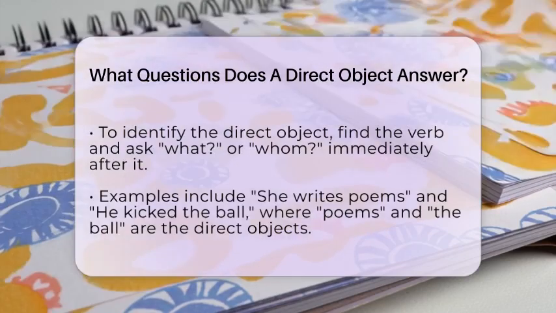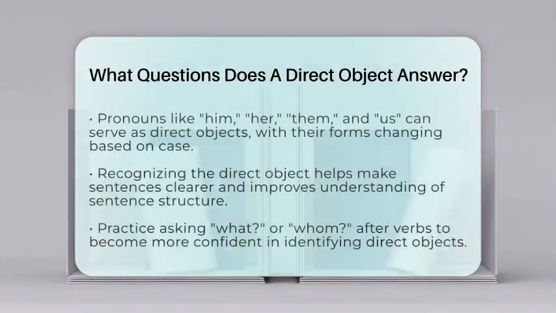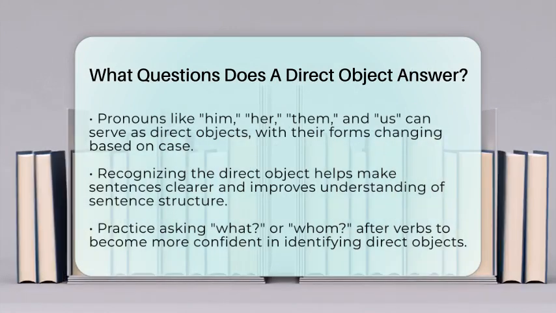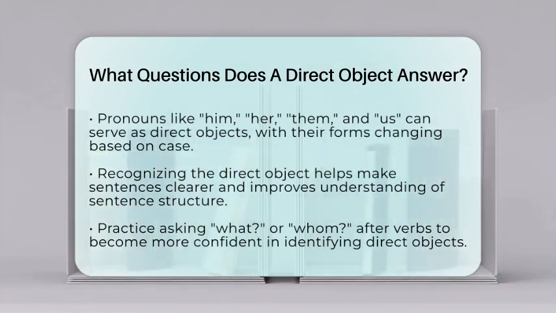Sometimes the direct object can be a pronoun like him, her, them, or us. These pronouns change depending on their case. For example, "He saw her" uses the pronoun her as the direct object. Recognizing these helps you understand sentence structure better. Knowing how to spot the direct object makes your sentences clearer. It helps you see who or what is affected by the action.